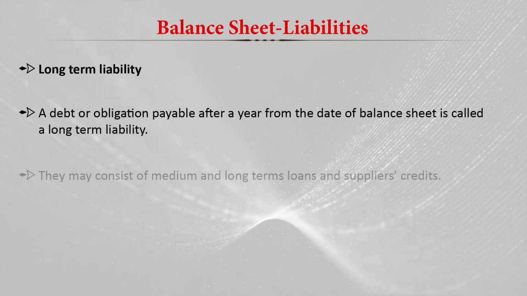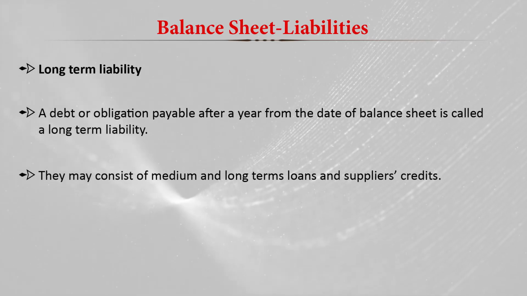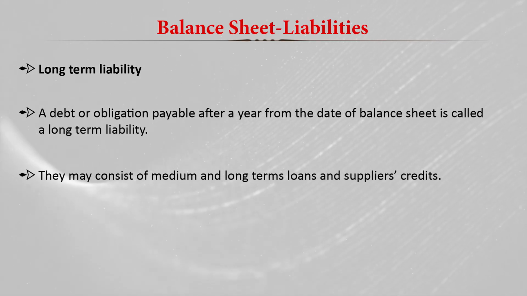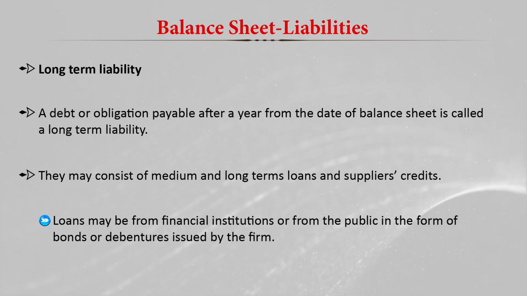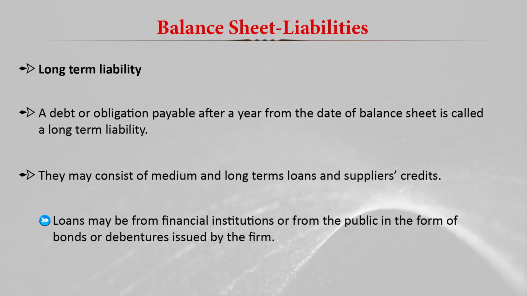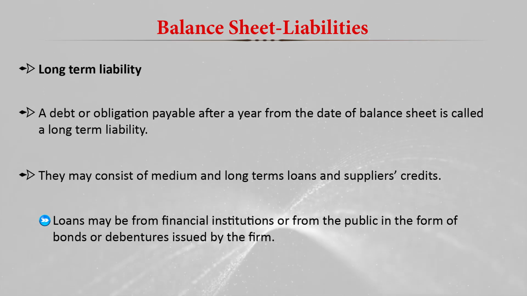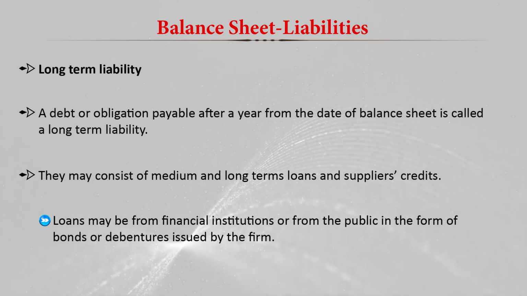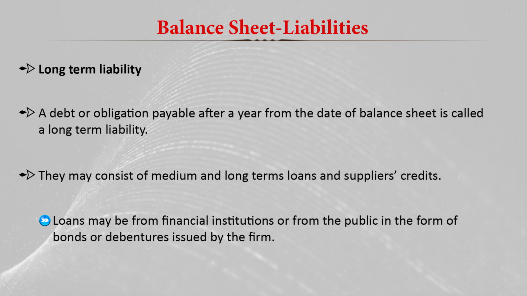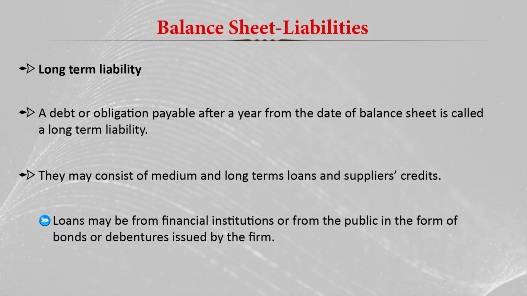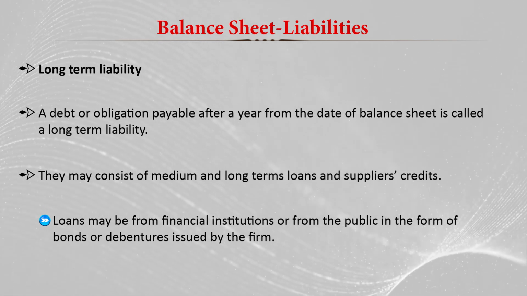Long term liability may consist of medium term loans, long term loans, or suppliers' credit. Loans may be from a financial institution or from the public in the form of bonds or debentures issued by the firm. So not only loans, but the bonds or debentures issued by the company or firm are also basically long term liabilities.